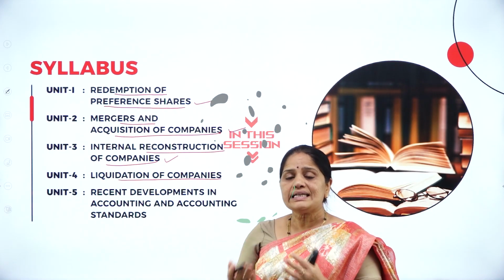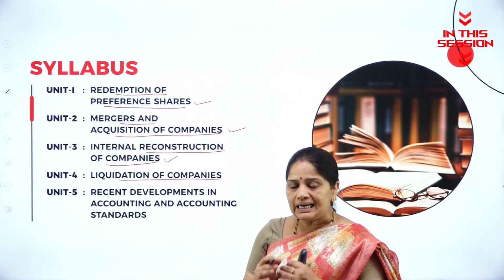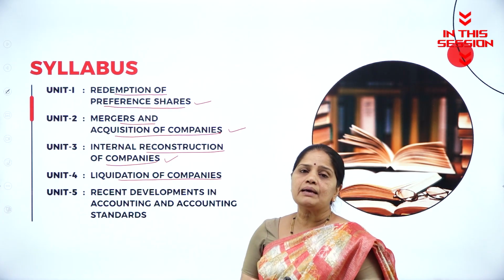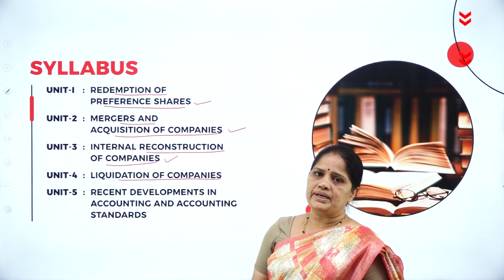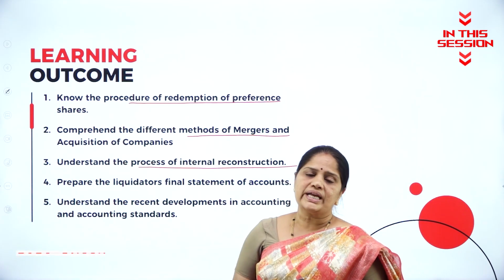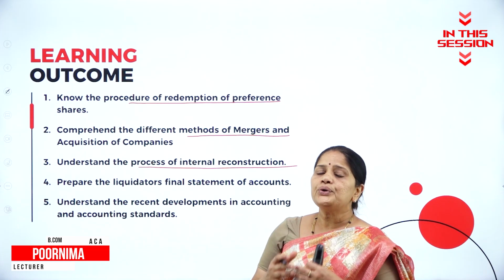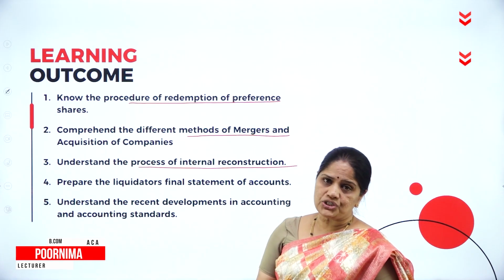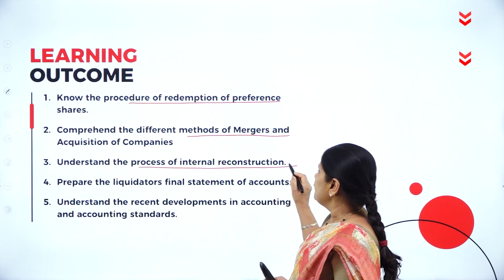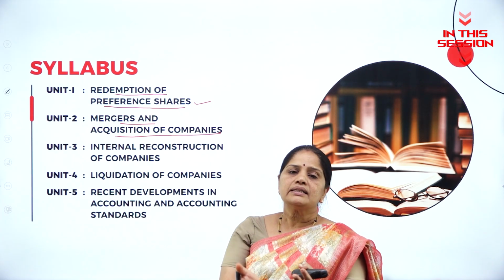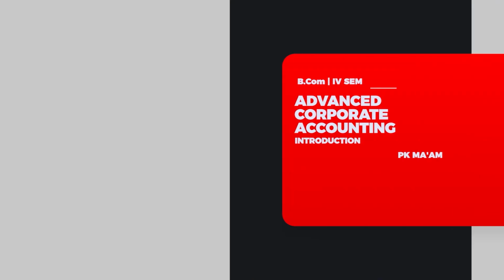Liquidation means winding up of the company, or in other words, you sell all the assets of the company and pay off all the liabilities and close the company. So if the company is overcapitalized, then how do we recognize it? Then how do we go in for capital reduction? All this will be a part of internal reconstruction. So when two companies come together and form a single company, then we call it as merger.